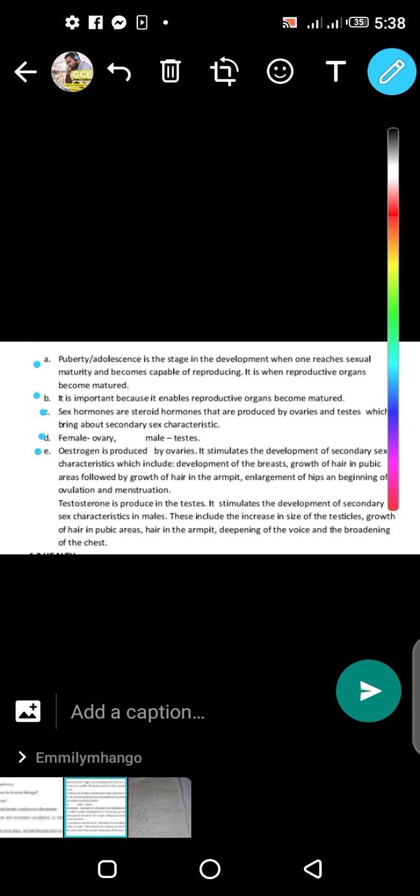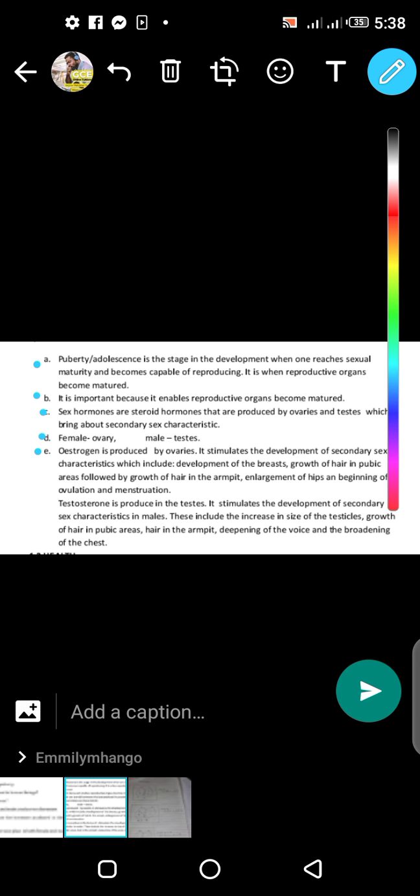Estrogen will cause the child's hips to increase and the breasts to increase. It will also cause menstruation to start, where a girl child will start releasing blood, because that is the stage. It doesn't mean there's anything wrong with you. It simply means you have grown and you are becoming sexually mature.